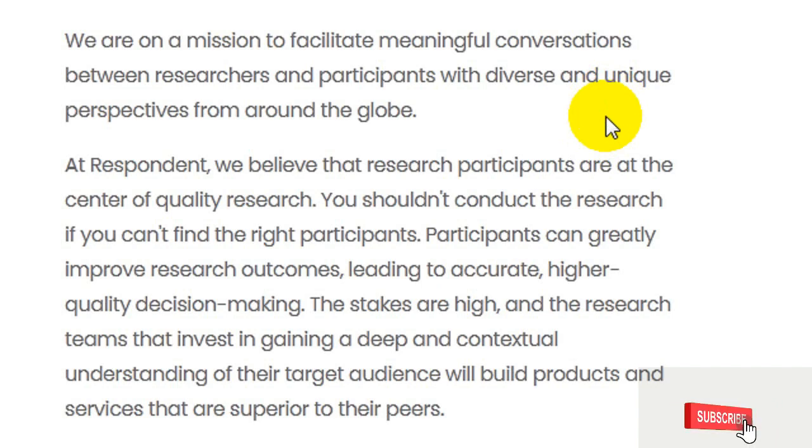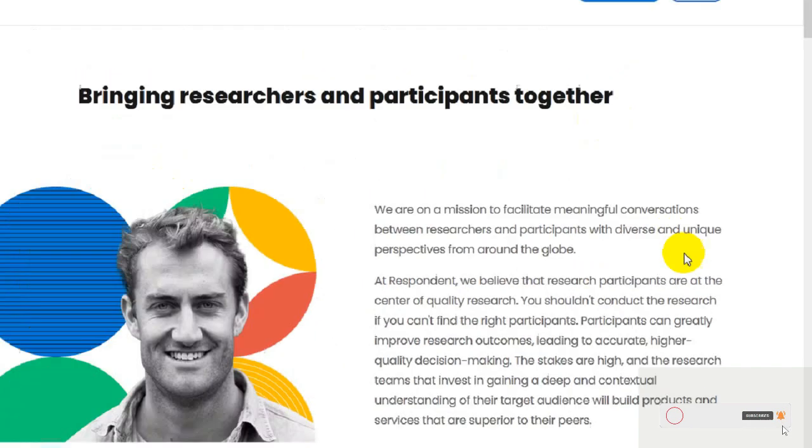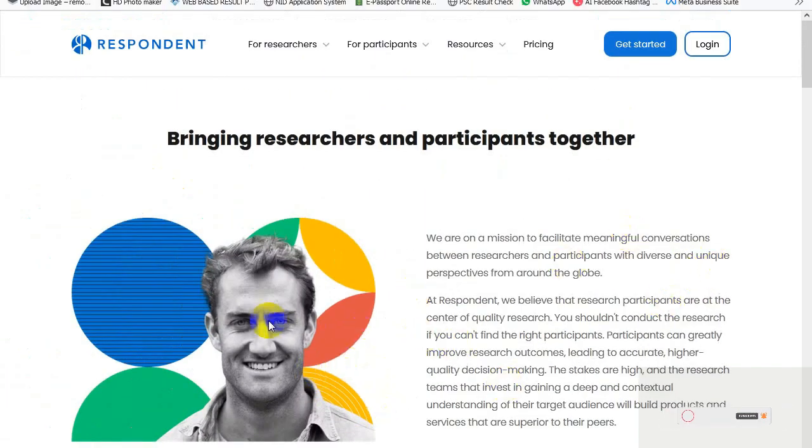Research should not be conducted if you cannot find the right participants. Finding the right participants can greatly improve research outcomes, leading to accurate, high-quality decision making. The stakes are high, and their target audience will build products and services that are superior to their peers'. So this site is very unique, and this site is very trustable.